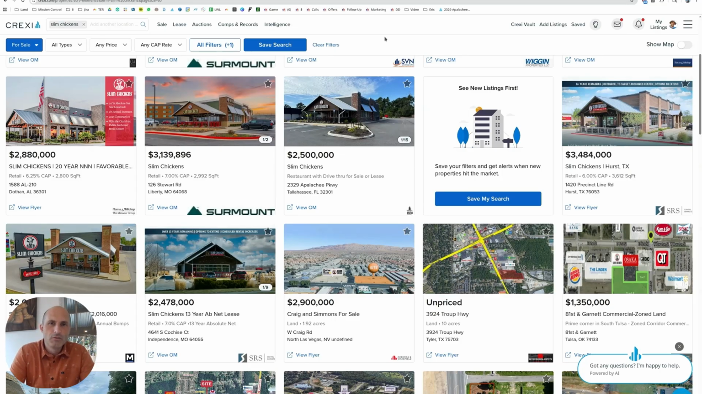So we have looked at Slim Chickens in a lot of different ways. There's a lot more ways we can look at them, but I think this is a good primer in reverse engineering a brand. I'm a land guy. I'm passionate about land, and I like figuring out properties and who should use them. And the more of these different brands I reverse engineer, the more I learn different people that could use my land.